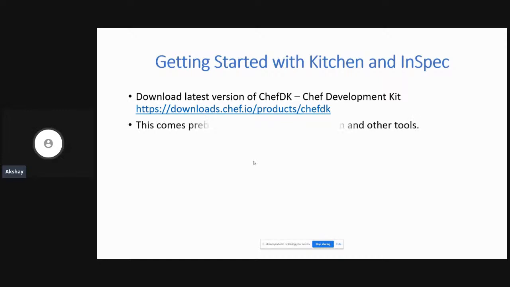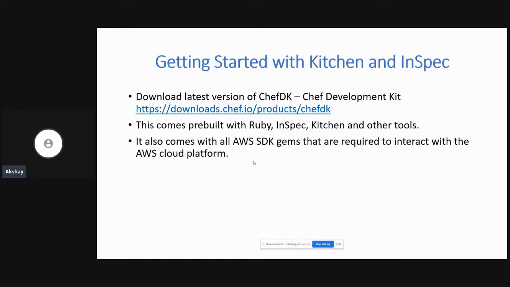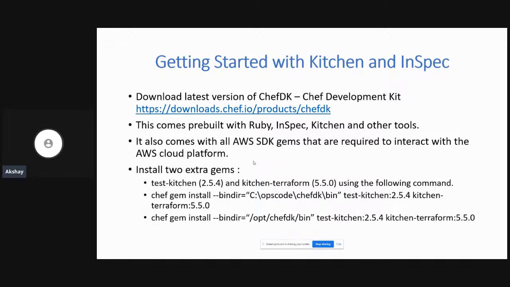And then the next thing that you have to do is, Chef DK already comes pre-built with Ruby installed with the executable file. You already have InSpec and Kitchen pre-installed with Chef DK. But there are only two other gems, gems in the sense Ruby's packages, that you have to install. Those are called Test Kitchen and Kitchen Terraform.